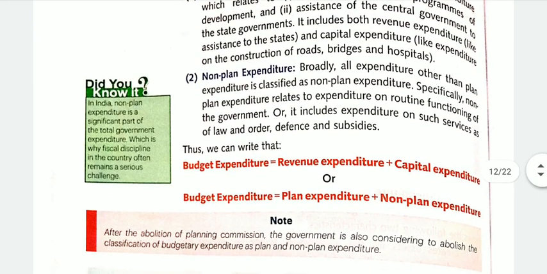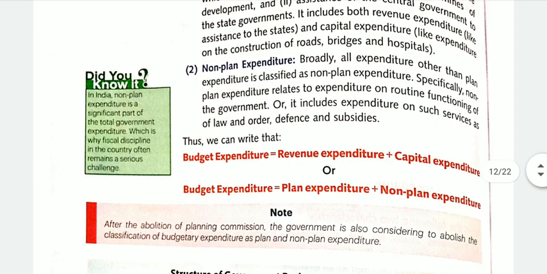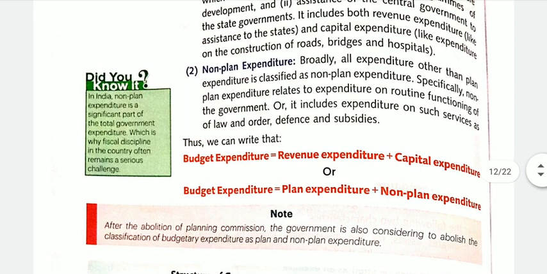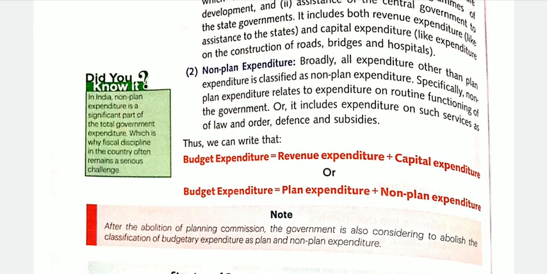This is how we can classify budget expenditure: revenue plus capital, or plan plus non-plan expenditure. You must read this. Did you know? In India, non-plan expenditure is a significant part of the total government expenditure.